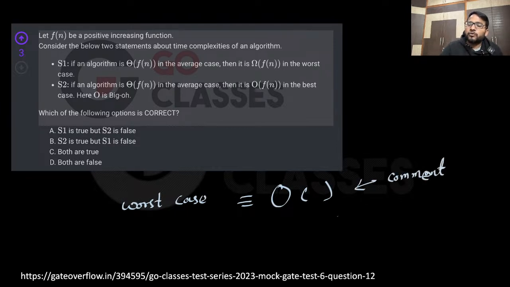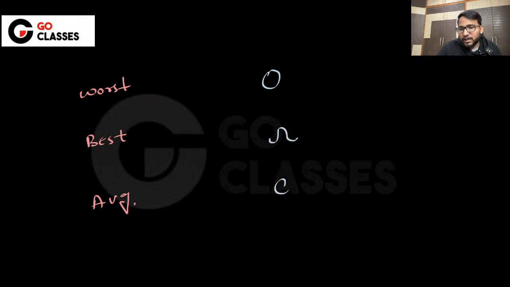Now tell me, is this true? For the worst case, do you really always have to use big O? If you are from GO Classes, then you must definitely know that it is actually wrong. If you are not from GO Classes, then you might know. I'm not sure where you have studied, but that's not correct, right? See, you need to understand that there are three cases. What are those three cases? One is worst case, another is best case, another is average case. And there are three general notations, which are big O, big omega and theta, right?